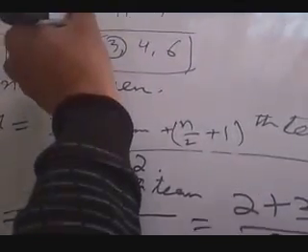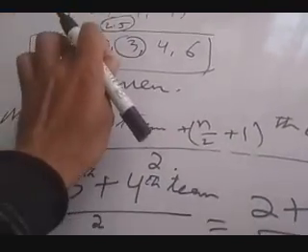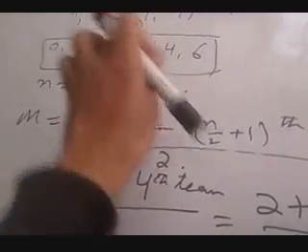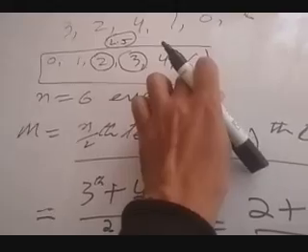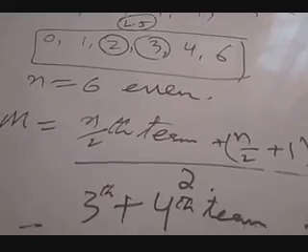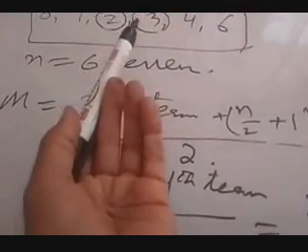Now if we look at this 2.5, 3 terms are less than this, 0, 1, 2, and 3 terms are more than this, 3, 4, 6. In the previous example we got a median which was in the data.